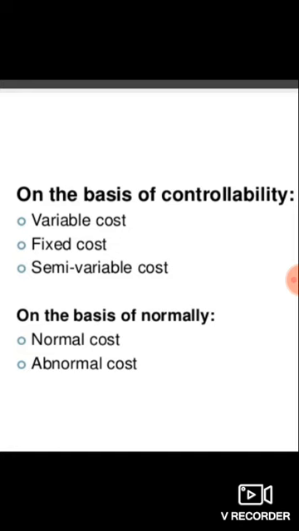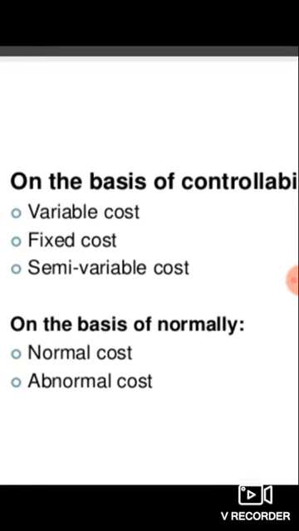machinery, factory rent, and the other things. Semi-variable costs. These costs will vary with the production, and sometimes these costs will be fixed with the production. So those costs are called semi-variable costs. On the basis of normality. So normal costs and abnormal costs.